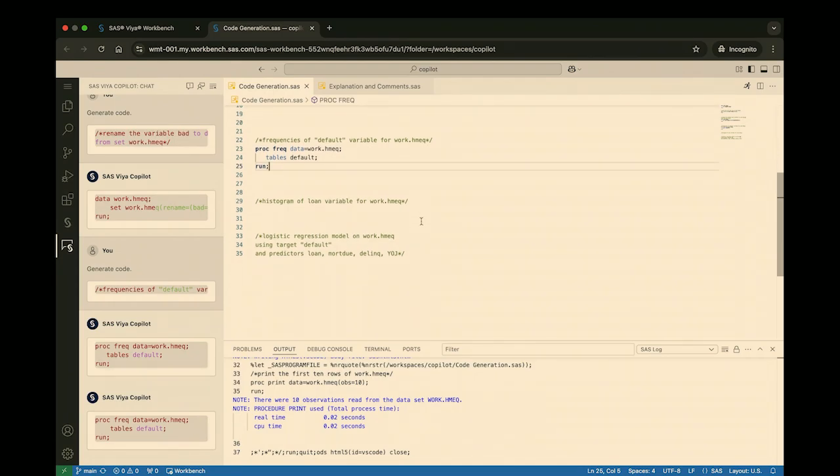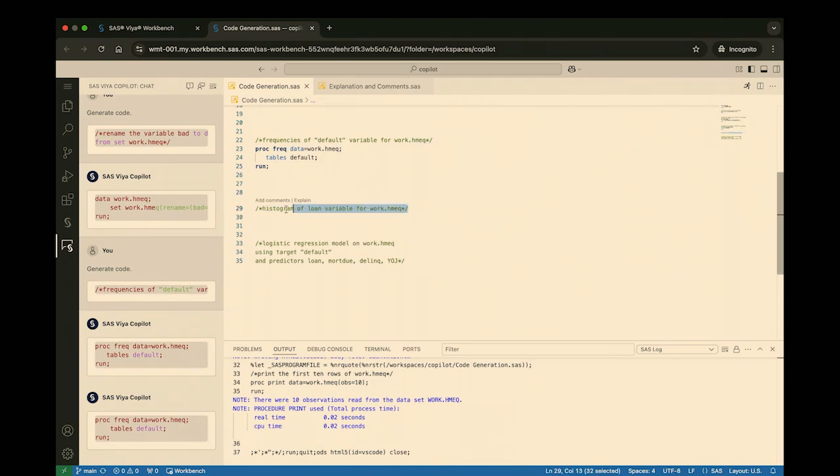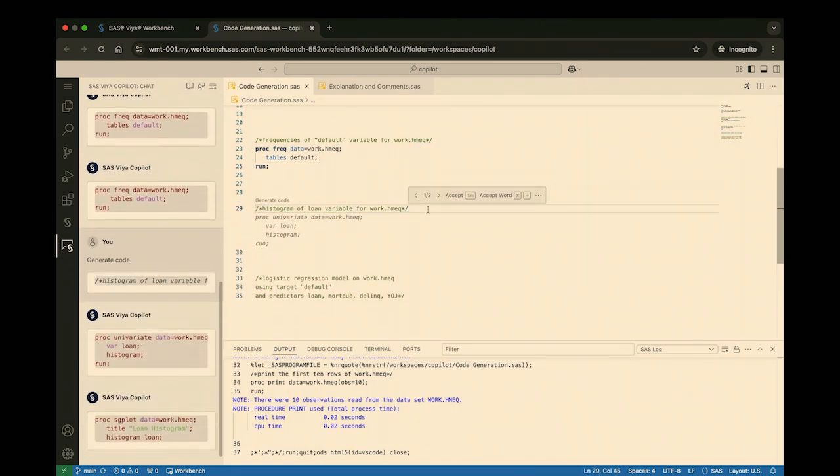Additionally, I'd like to see some more information about what amounts people are requesting for their loans. So I'd like to see a distribution of this data. For that, I can request that the Copilot return a histogram. So I'll ask it to return this histogram and generate code. It returns proc univariate, which is going to give some summary statistics, and it returns the histogram keyword, which will, if I could run it, return a histogram.